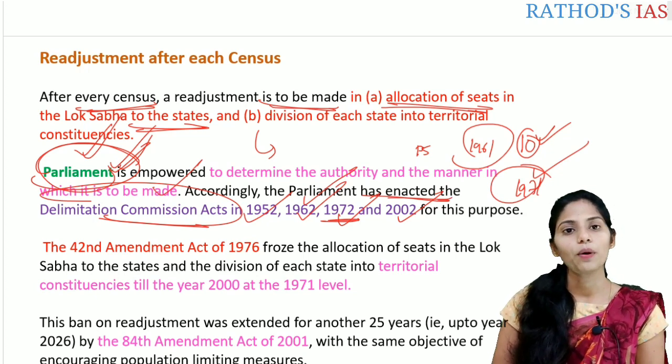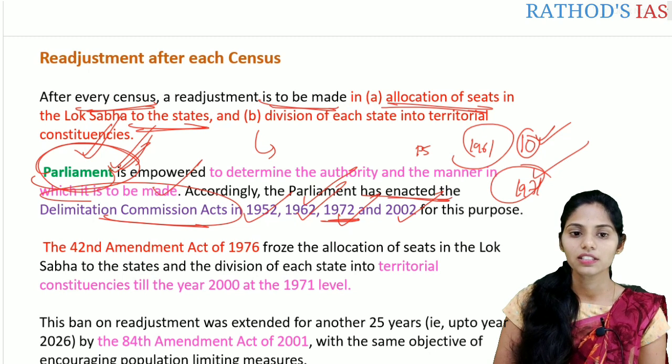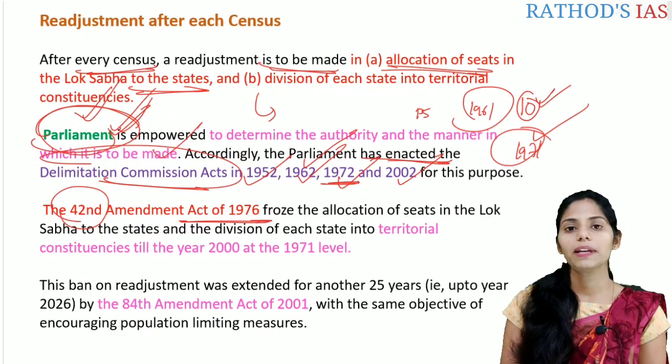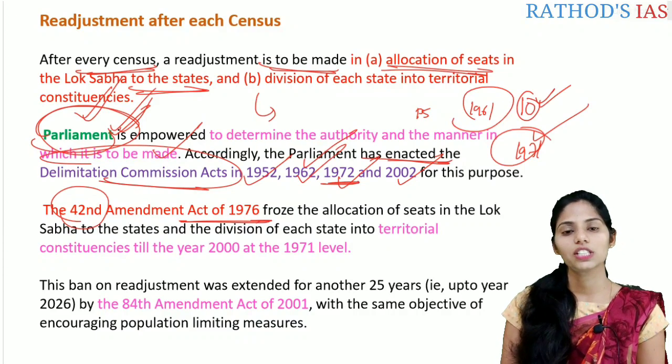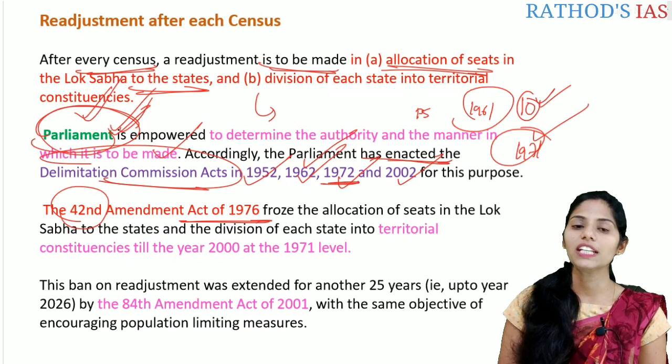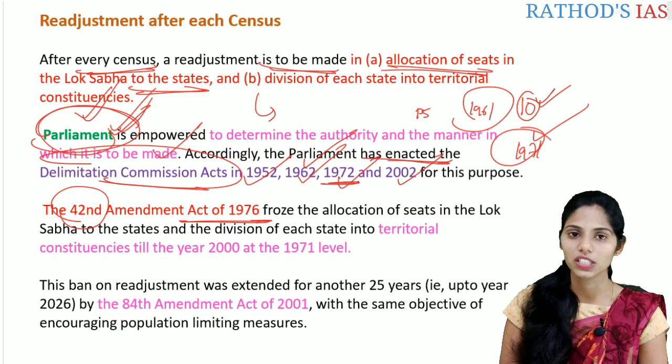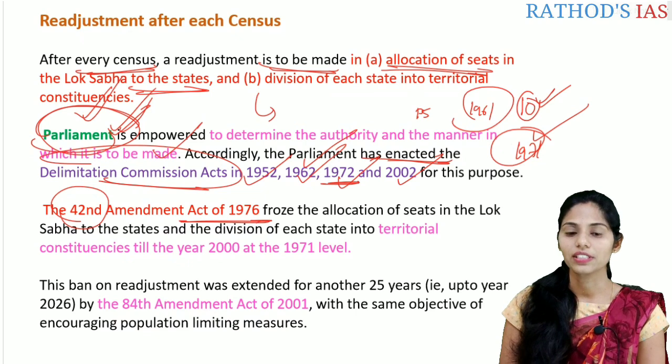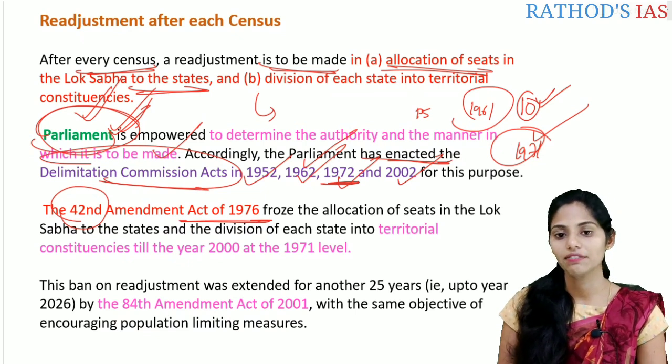So if you see one important constitutional amendment, that is the 42nd Amendment Act of 1976, it mainly froze the allocation of the seats in the Lok Sabha to the states and the division of each state into territorial constituencies till the year 2000 at the 1971 level.